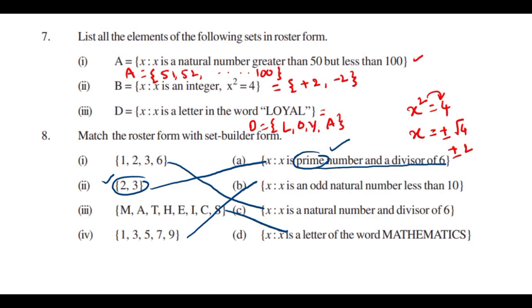So this is all for today: what is a set, what is well defined, what is roster form and what is set builder form. That is the complete first exercise concept. So that's it for today. In the next class we will discuss the operations on sets, that means union, intersection, and what are the different types of sets. It is a very important class, don't miss it. The second exercise is very important for the board examination. Almost all the sections' questions will be asked in the board examination, but set builder form is also very important.